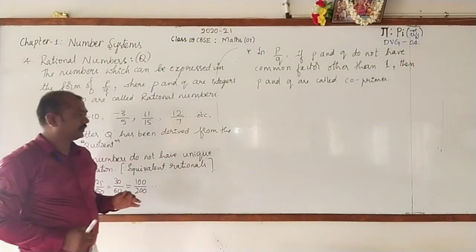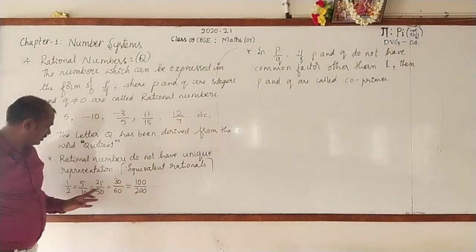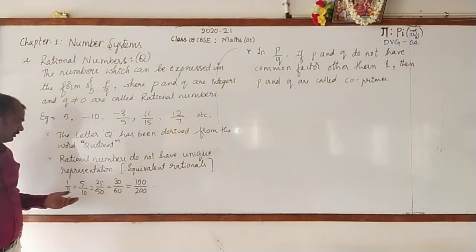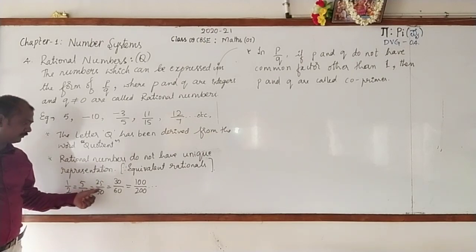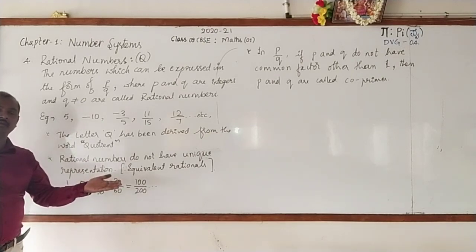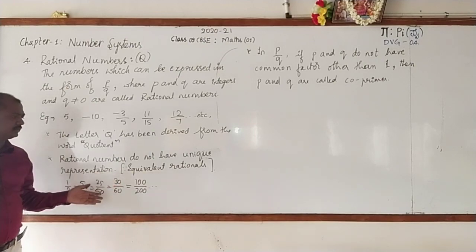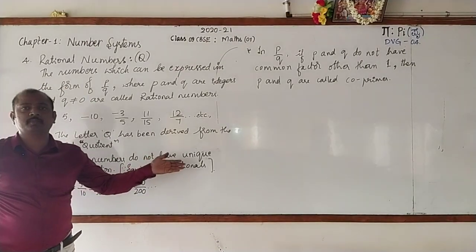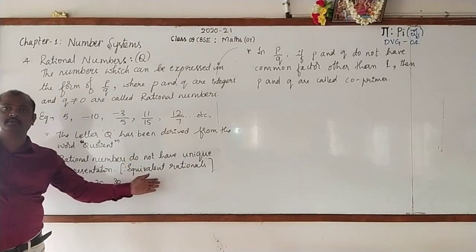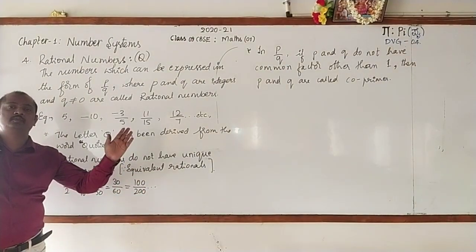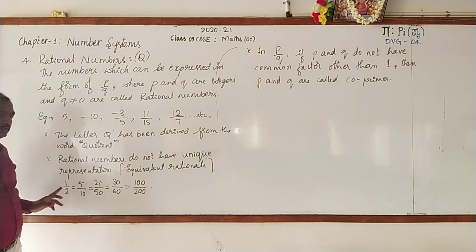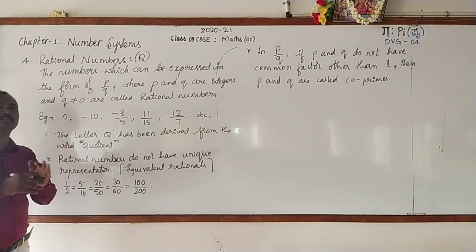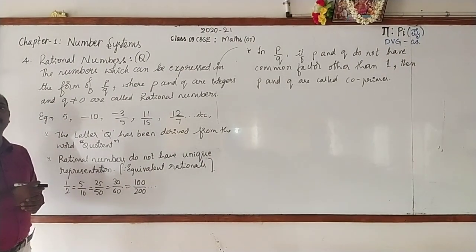Listen, and one more point. Suppose you go for representing 5 by 10 on the number line, 25 by 50 on the number line. Like that, an infinite number of equivalent fractions are available. To represent any of these infinite numbers, if you represent 1 by 2, that is enough, because they are all equal to 1 by 2.